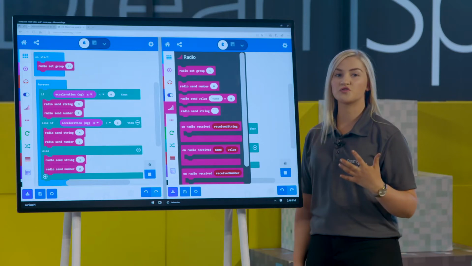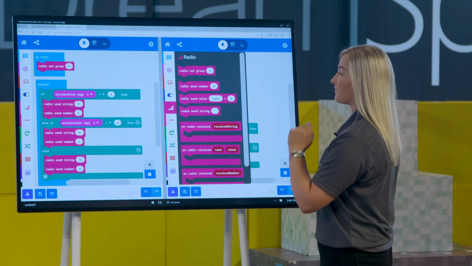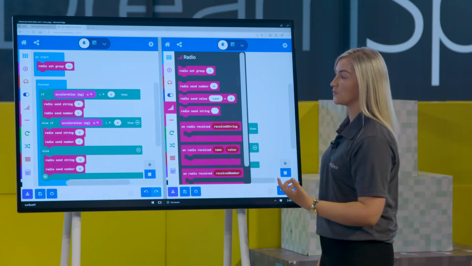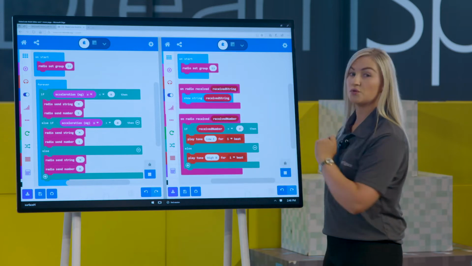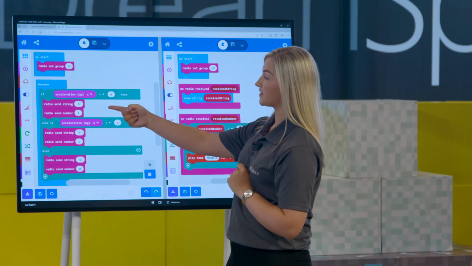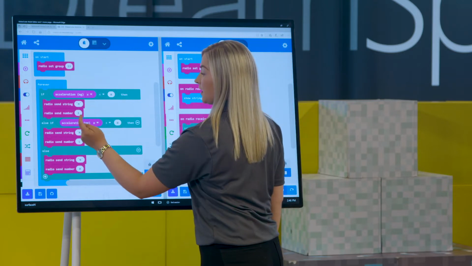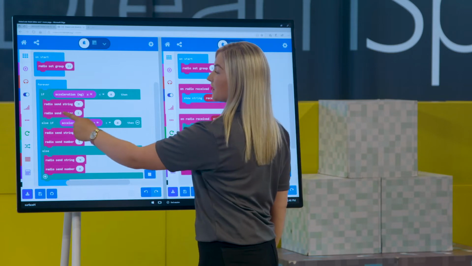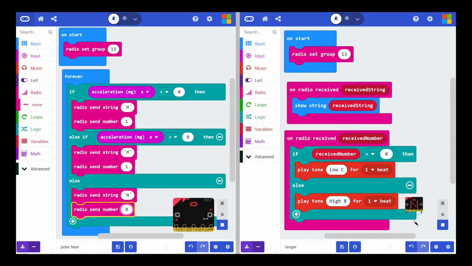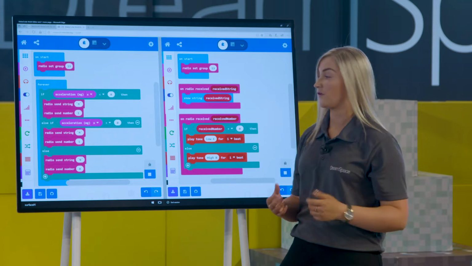Yeah, exactly. Okay, and what you might have noticed and what we hinted to in the last episode was that there's no way of directly sending music. You can send a string and a number and you can send a value, but you can't specifically send music. So what we hinted at was maybe to use a number. And looking over here at our polar bear's microbit, you can see that we've sent numbers. So we sent 1 and 0, okay? And what you might notice is we're sending the number 1 when the polar bear is moving. And the number 0 represents when the polar bear is actually stationary and not moving, okay?